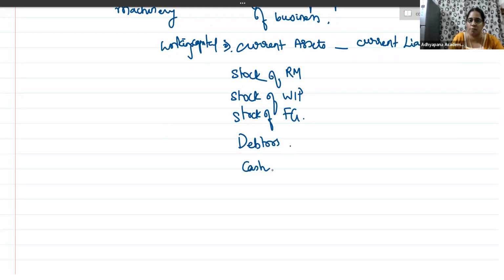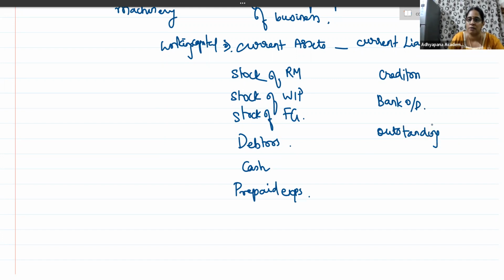You will have cash balances. Then you will have prepaid expenses, if any. All these are current assets. When it comes to current liabilities, it can be creditors for raw material, then the bank overdraft in case of any overdraft balance, and outstanding expenses. These are all the possible current liabilities, right?